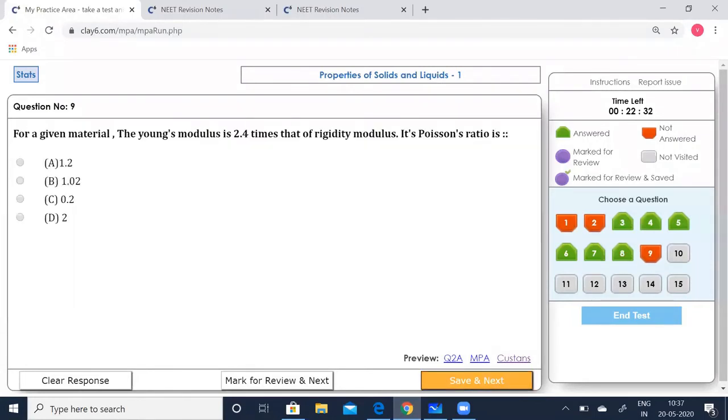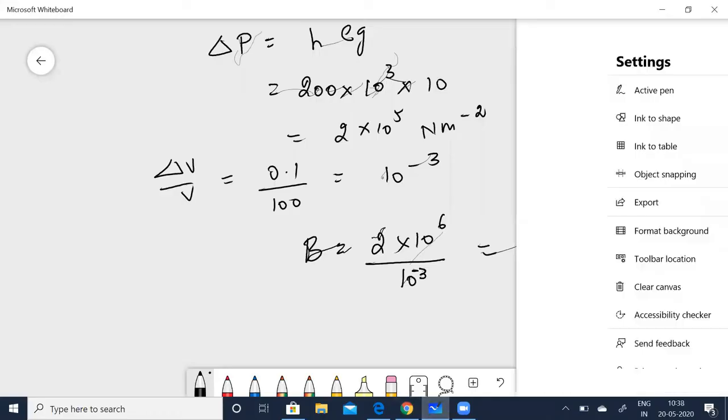Click that, go to the 9th. For a given material, the Young's modulus is 2.4 times that of the rigidity modulus. Its Poisson ratio is what? So remember, we learned about Poisson ratio in the NEET notes. Quickly remember that. Where sigma is the Poisson ratio. So Y is equal to 2 eta into 1 plus sigma. Sigma is the Poisson ratio, eta is the rigidity modulus and Y is the Young's modulus.